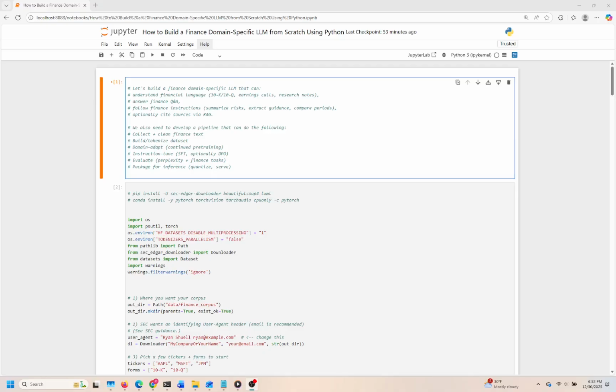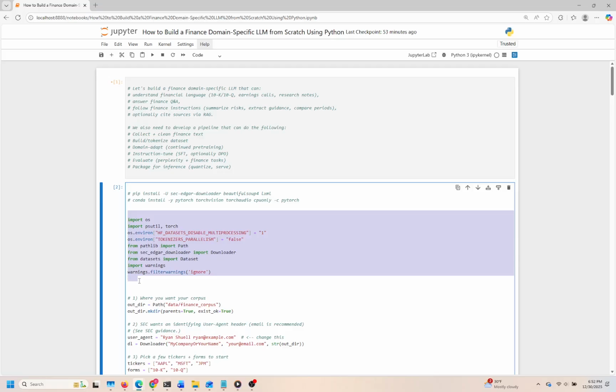First, we need to focus on collecting and cleaning financial text. This step is pivotal, as the quality of our dataset directly influences the model's performance. After gathering the text, we'll move into building and tokenizing the dataset. The attention to detail here is essential because proper tokenization ensures that the model can effectively understand and process the language nuances that are specific to finance.